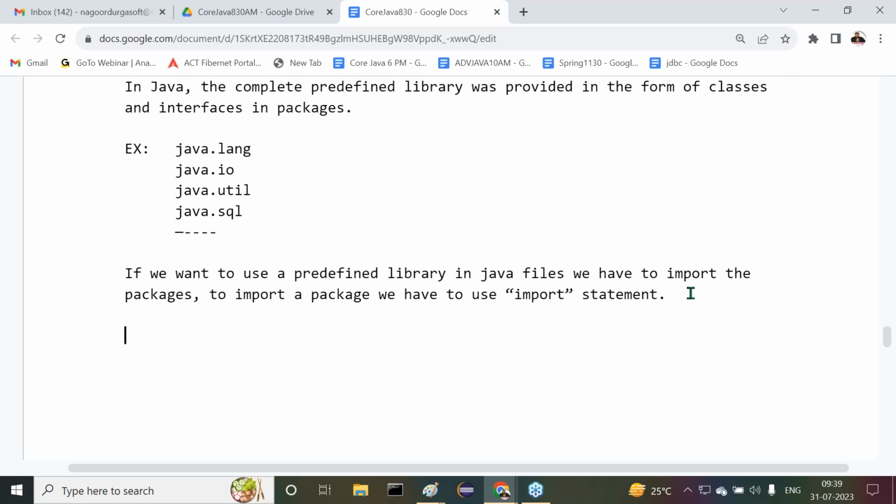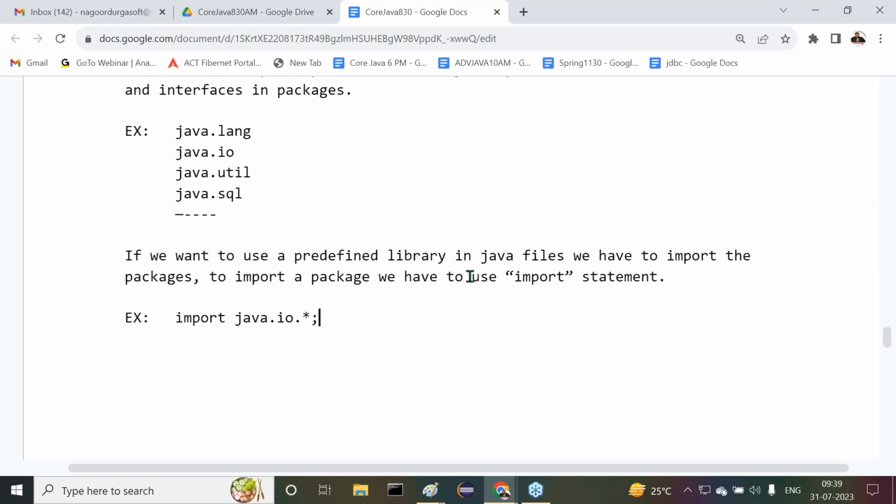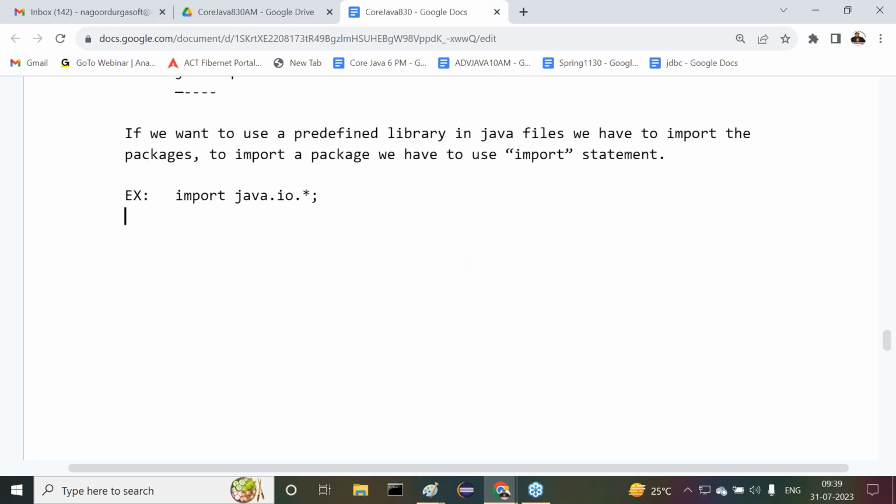That's it. Example, observe carefully: import java.io.*. Star represents all classes and interfaces from the java.io package. The java.io package contains hundreds of classes and interfaces, but I want to get all of them into my Java program. For that purpose, we use import java.io.*.